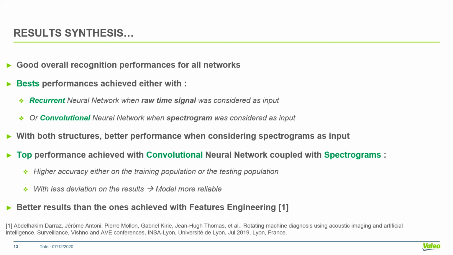As a results synthesis, with all networks, we achieved good recognition performances. When we considered the raw time signal as input, RNN achieved better performance, whereas when we consider the spectrogram as input, CNN achieved better performance. Either with RNN or CNN, better results were achieved considering spectrograms as input. The top performance is achieved by CNN coupled with the spectrogram as input. We have higher accuracy with less deviation on the result, which means that models are more reliable. We achieved here a better classification result than the one achieved in a previous study based on feature engineering.